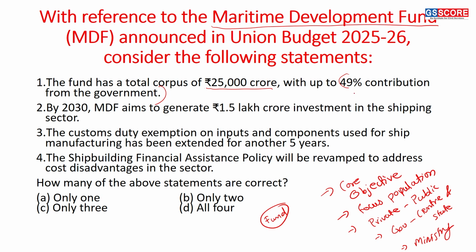Look here, in such type of question this contribution aspect is more important. This 25,000 crore basically will not be asked, but we have provided it so that you can remember. It will give you some sort of confidence, but it is not important from prelims point of view. What is important from prelims point of view is this 49%. So if you see contribution both from public and private sector, now this pointer becomes important. All right, and as far as this scheme is concerned, the statement is correct. So up to 49% of the contribution will come from the government. Rest has to be mobilized by ports in India and or the private sector.